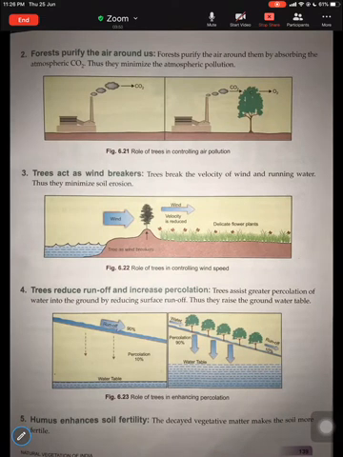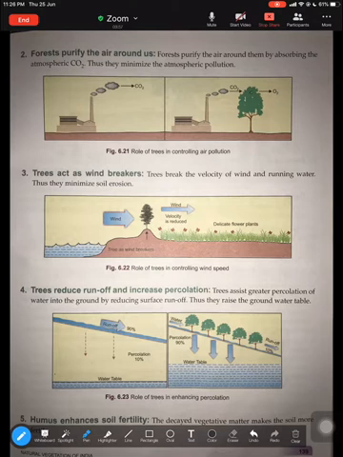forests purify the air around us. So forests play a very important role in purifying the air. Very simple. Now, how does forest purify the air around them? By absorbing the carbon dioxide, and that is how they minimize the pollution.